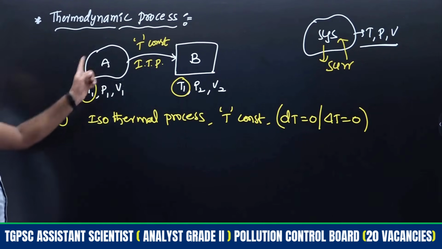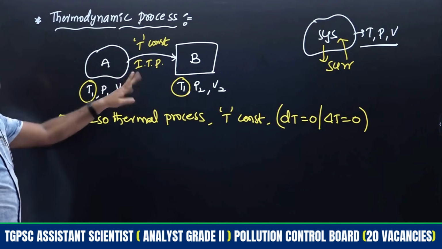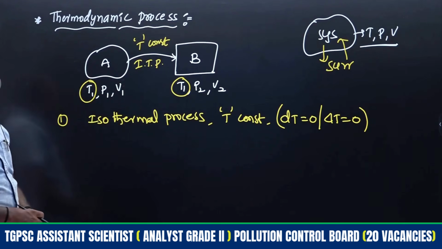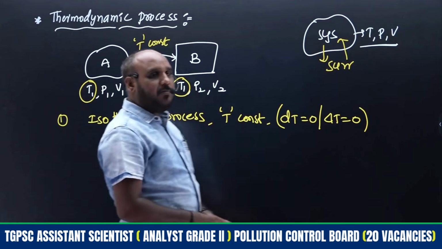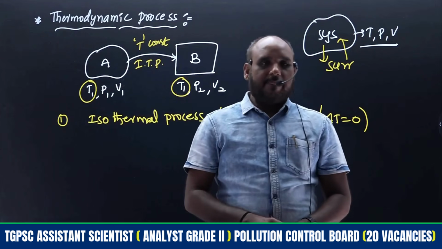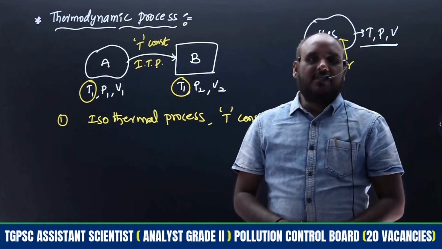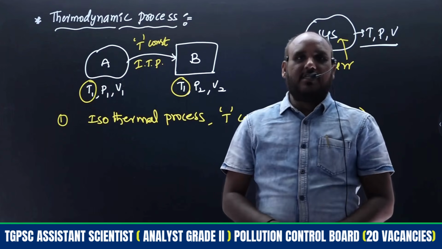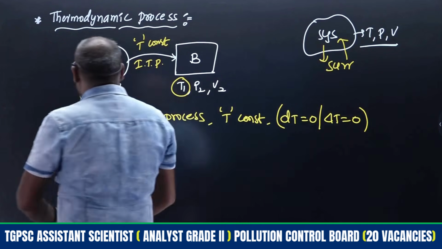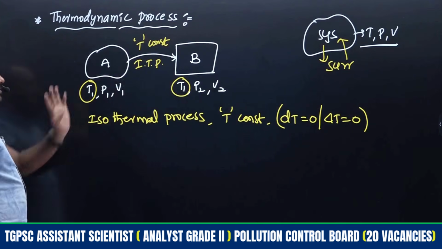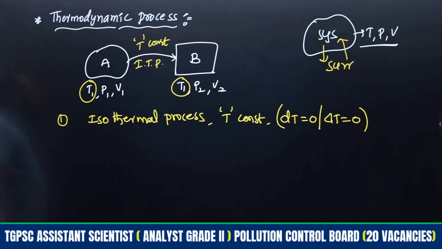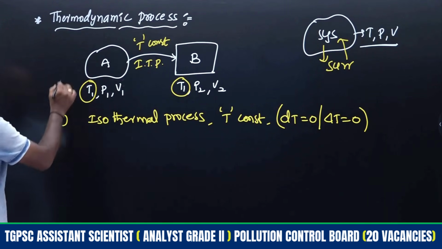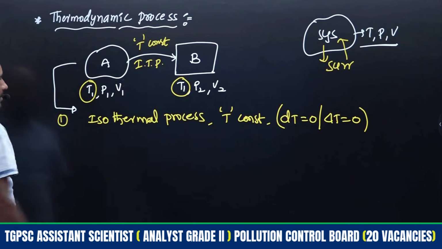So the temperature will be constant, and such a process becomes what? Isothermal process. When temperature is constant, we already said that system temperature and surrounding temperature will be the same, hence the system is in equilibrium with the surroundings, right? How we are going to express the various thermodynamic laws with the help of that equilibrium condition, we will see, right? Once temperature is constant, this diagram is applicable only for this isothermal process, right?